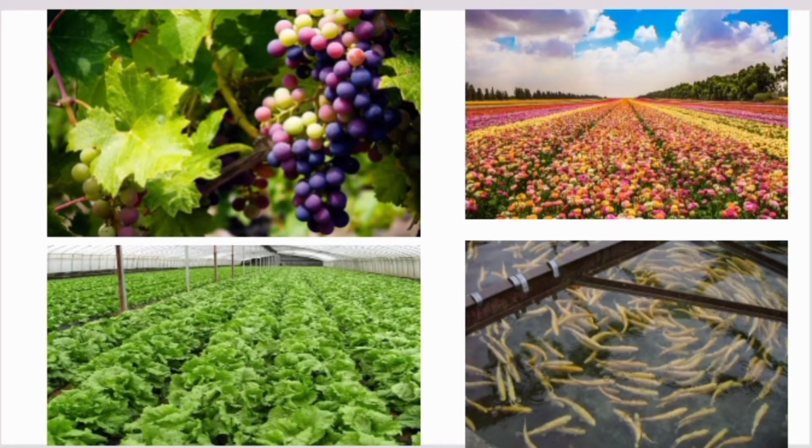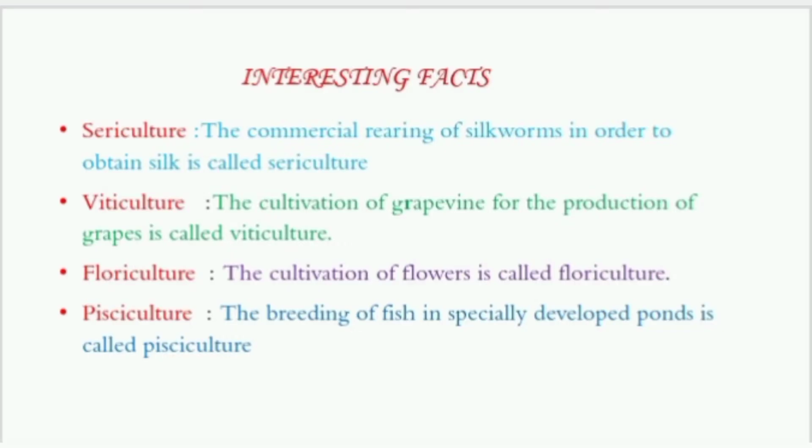Then, the interesting facts. Sericulture. The commercial rearing of silkworms in order to obtain silk is called sericulture. Viticulture. The cultivation of grapevine for the production of grapes is called viticulture. Floriculture. The cultivation of flowers is called floriculture. Pisciculture. The breeding of fish in specially developed ponds is called pisciculture.